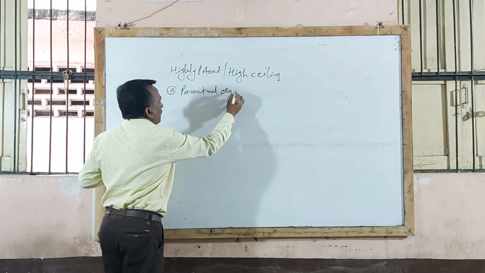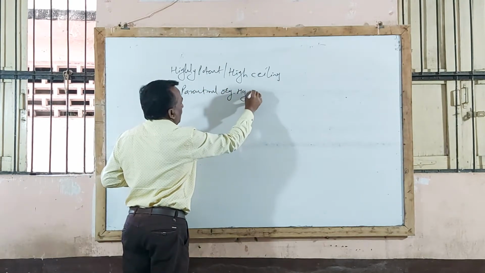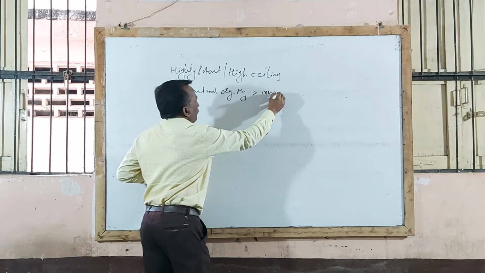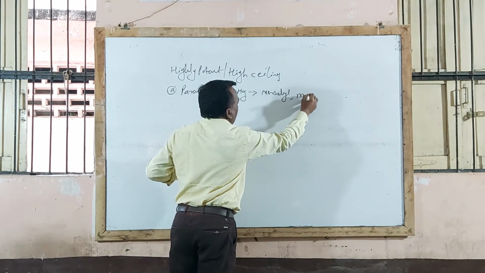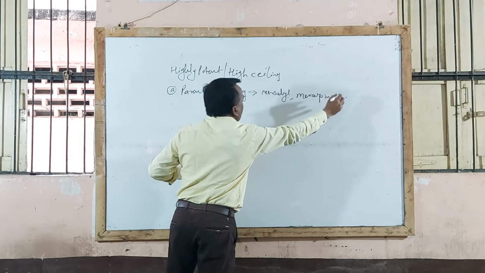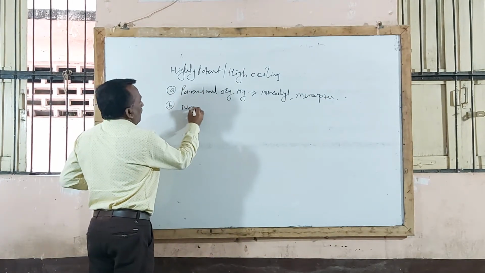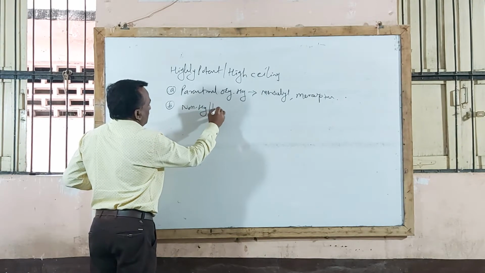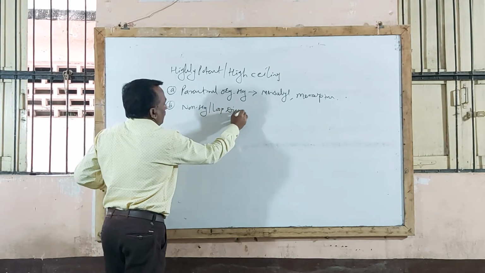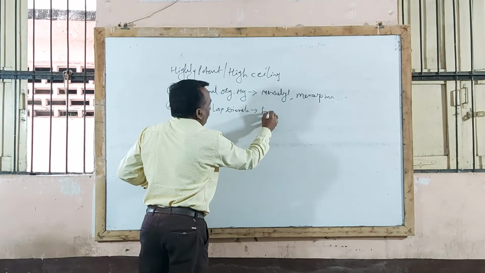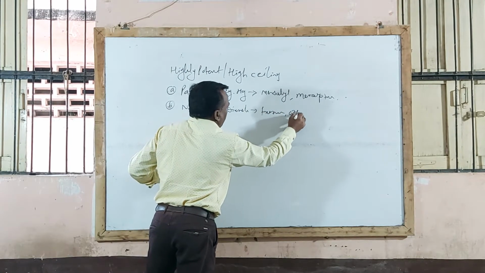First type is parenteral organic mercurial compounds. Examples: mersalyl and mercaptomerin. We already completed this under classification. And the second type is non-mercurial compounds, also called loop diuretic agents. Examples: furosemide and ethacrynic acid.